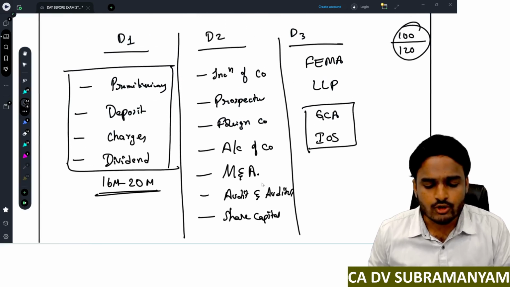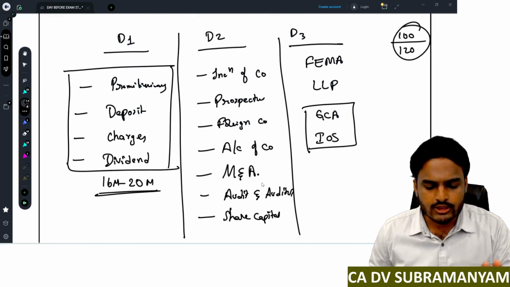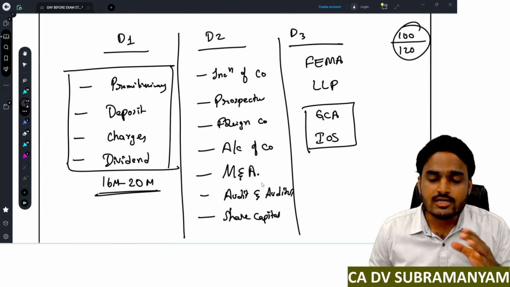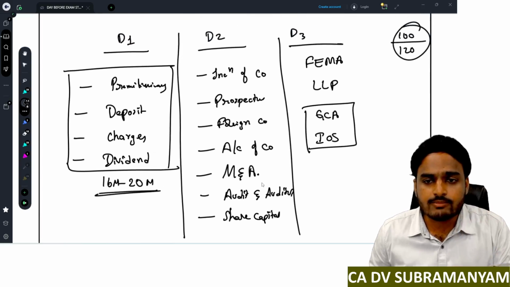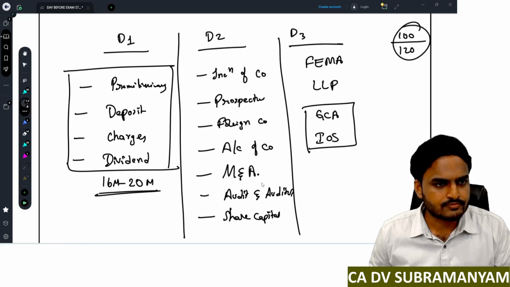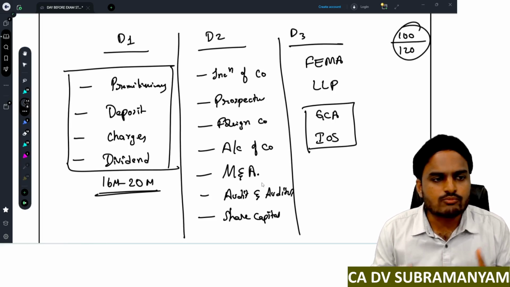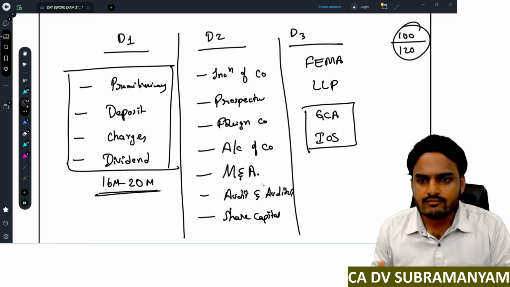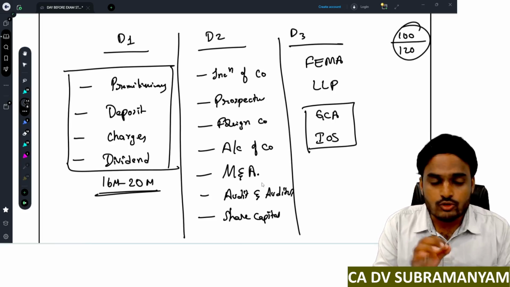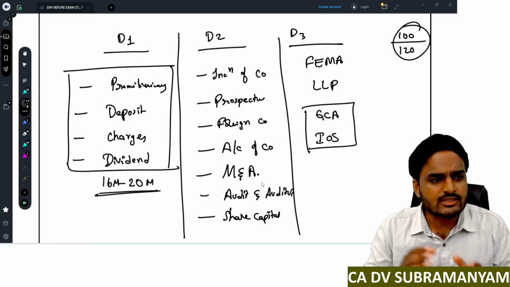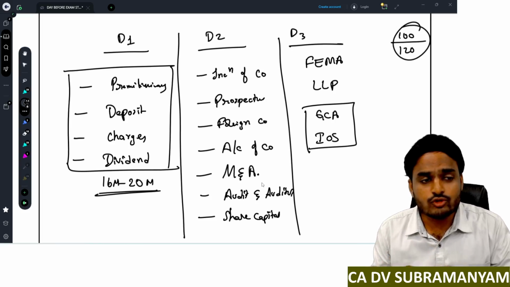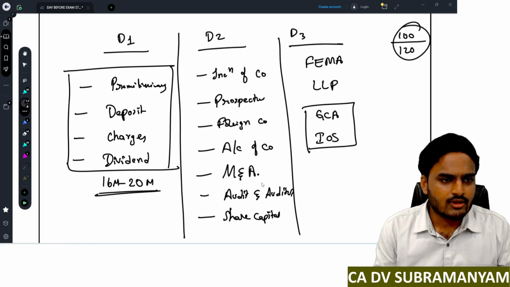Yes, I forgot to tell you. If you observe this revision strategy, first I gave priority to the small chapters having the highest weightage. So when you start revising small chapters first, at the end of the day the number of chapters you revised will be some 8 or 9. So you feel comfortable. Understood?